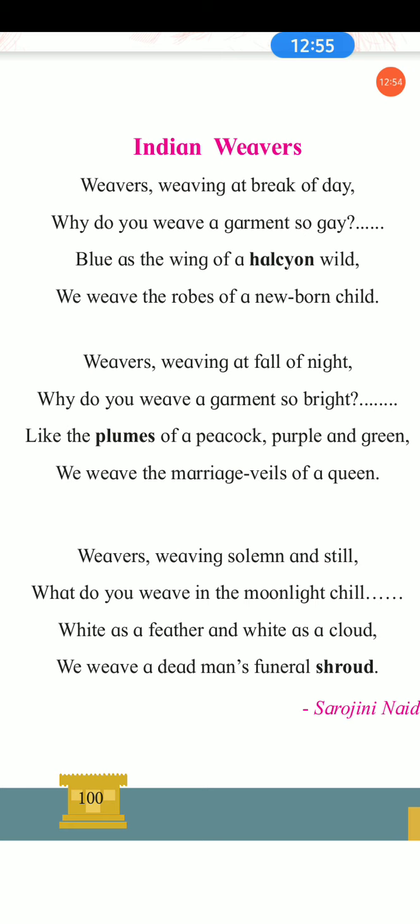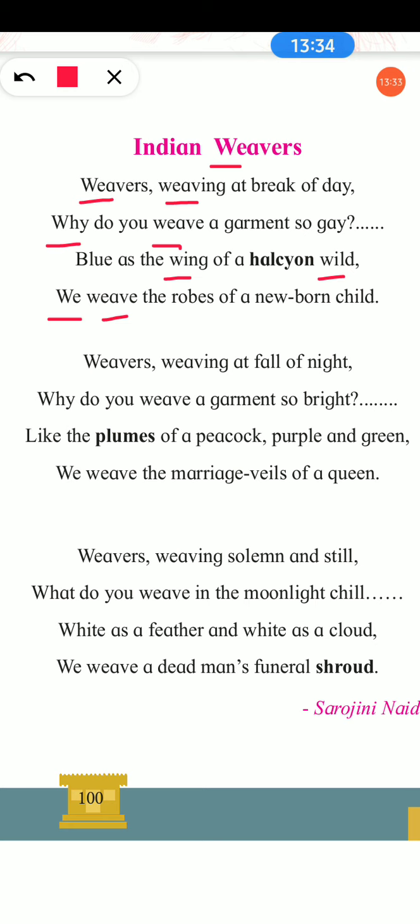When we read this poem, we find that the sound of the letter W occurs 20 times, and we know that the repetition of the sound of a letter is known as the alliteration figure of speech.